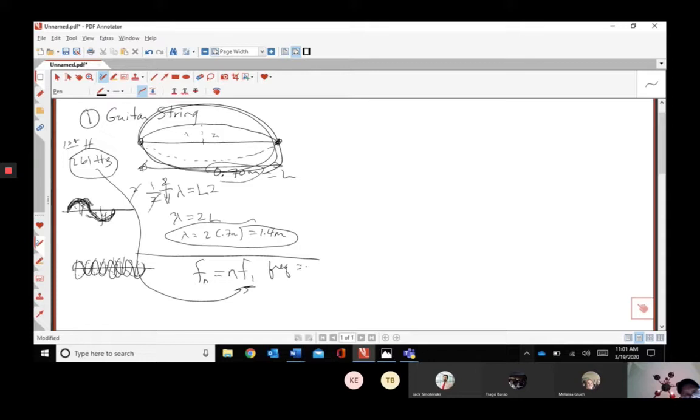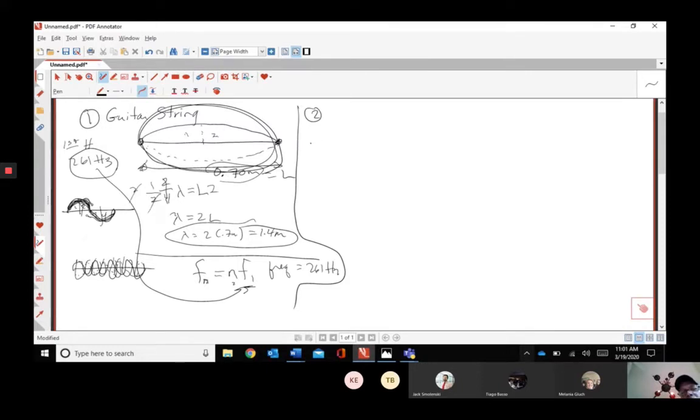Now watch how much easier it gets. We know this is 261 hertz. If this is 2 loops, that would be a 2, the second harmonic. 2 loops would be 2 times that, 3 times that, 4 times that. So pretty easy. All right, so let's do the other 2, and then we'll be done with a third of it. We're going to do the first three harmonics.